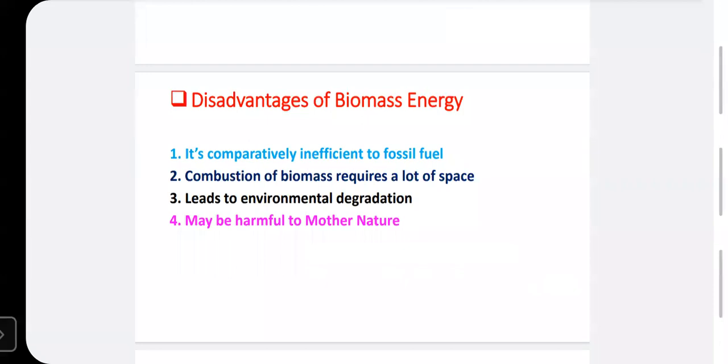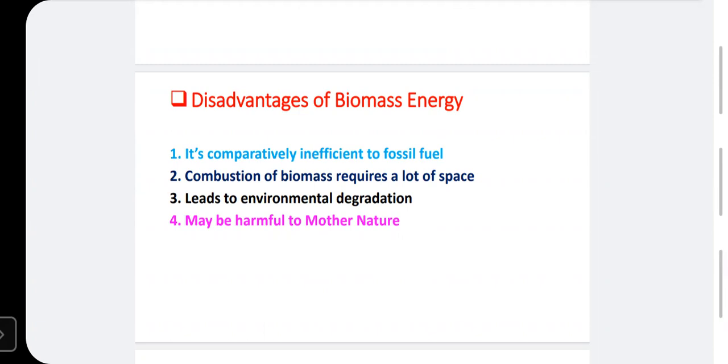This is actually one of the examples of degradation of environment, as well as some of the traditional fuels such as agricultural crops.